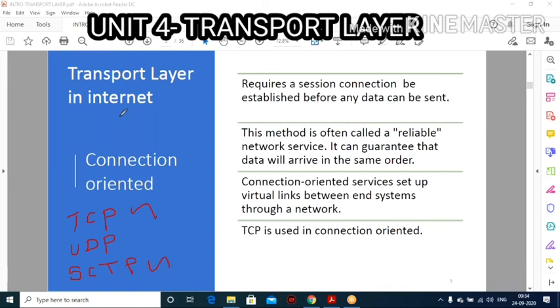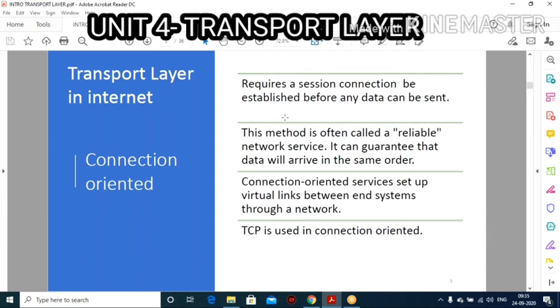So here, the transport layer in the internet is connection oriented. It requires that a session connection be established before any data can be sent. So the first thing is you want to establish your connection between the source and destination. If you want to send data, before sending it you need to establish a connection between source and destination. Only after establishing the connection can you start to transmit your data from source to destination.